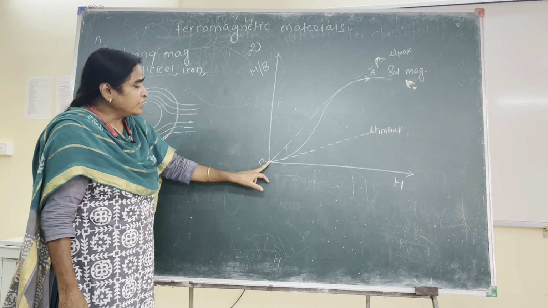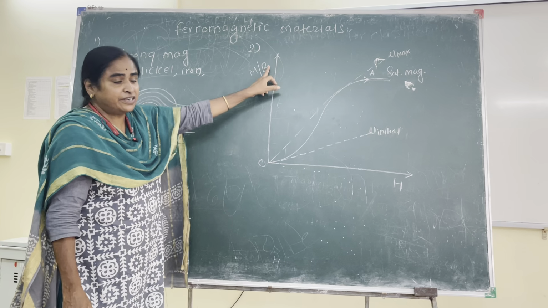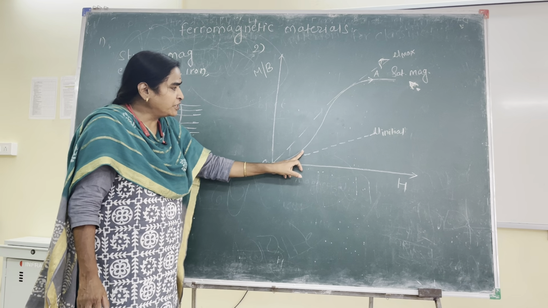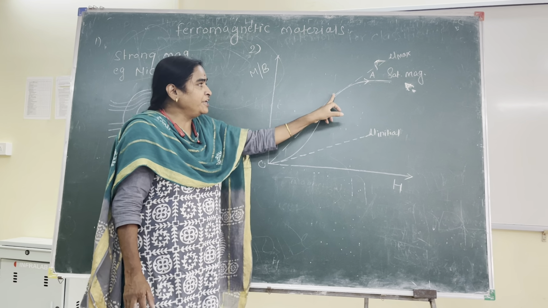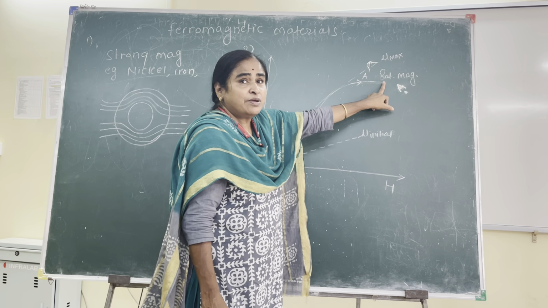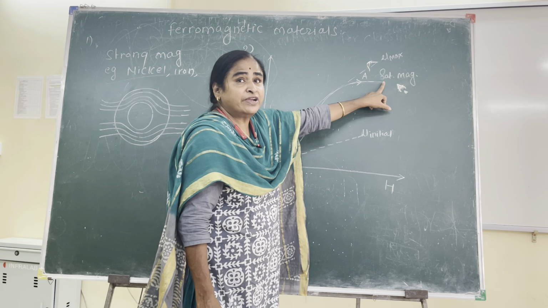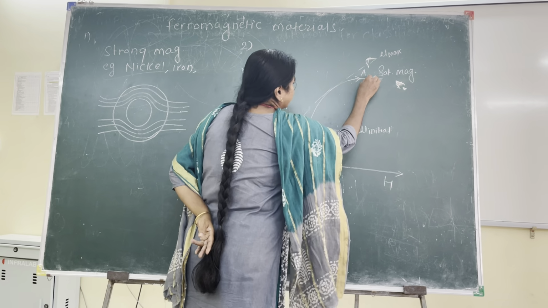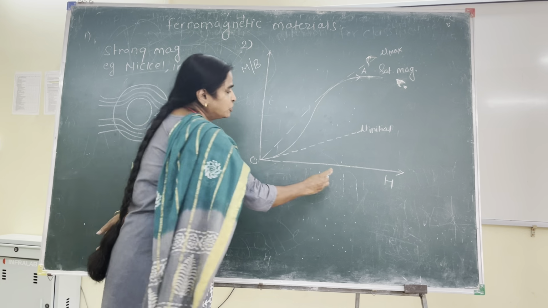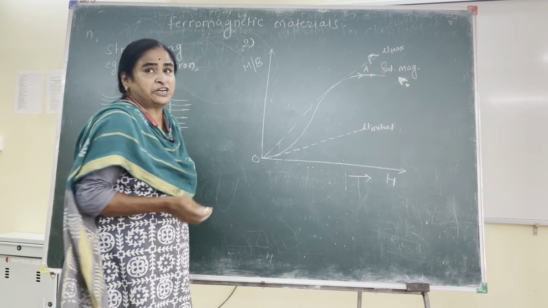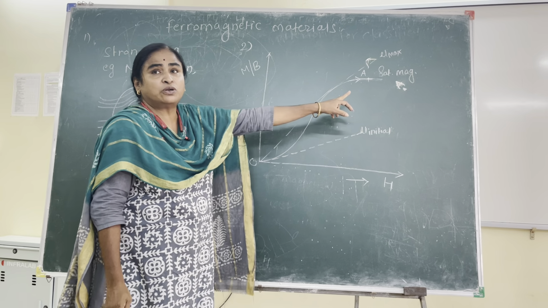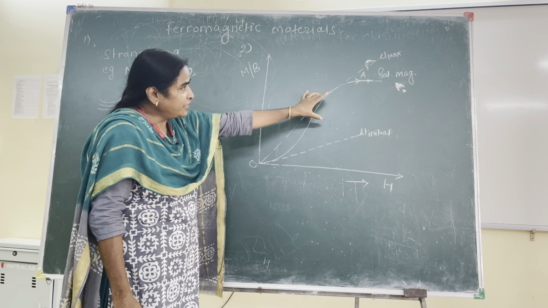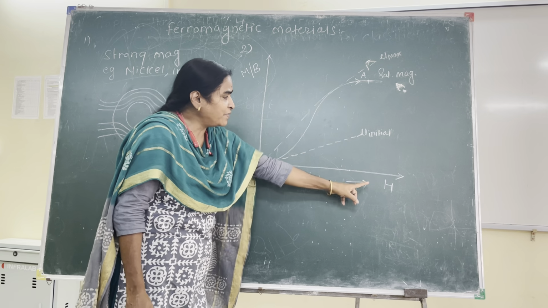Starting from O, initially the magnetization or magnetic induction of the substance increases linearly with the applied field, then its increase slows down, then it increases very rapidly, and it goes to a saturation value beyond which the magnetization becomes practically independent of H. That means after saturation magnetization, suppose you increase the strength of the applied magnetic field to any extent, the acquired magnetization is not going to increase, because it has acquired the saturation value and has become practically independent of the applied magnetic field.